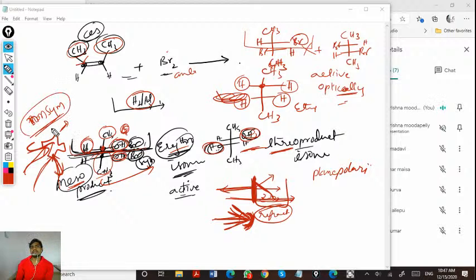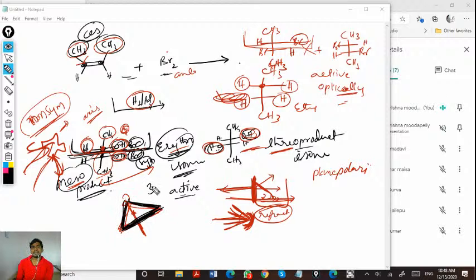So if it is symmetric, it must be having a plane of symmetry or it must be having an axis of symmetry. Axis of symmetry means if I take a triangular planar system and keep an axis through the middle and rotate it, I can see the same visibility, this flat area, three times through the rotation.